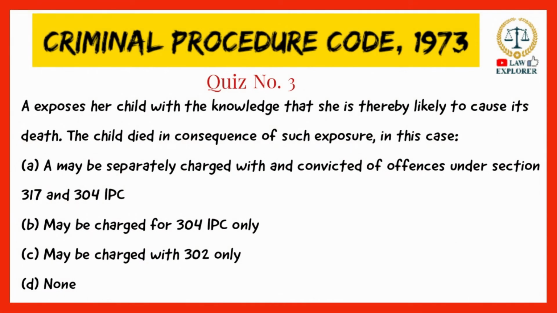A exposes her child with the knowledge that she is thereby likely to cause its death. The child died in consequence of such exposure. In this case, option A, A may be separately charged with and convicted of offences under Section 317 and 304 IPC; option B, may be charged for 304 IPC only; option C, may be charged with 302 only; or option D, none. The right answer is option number A.